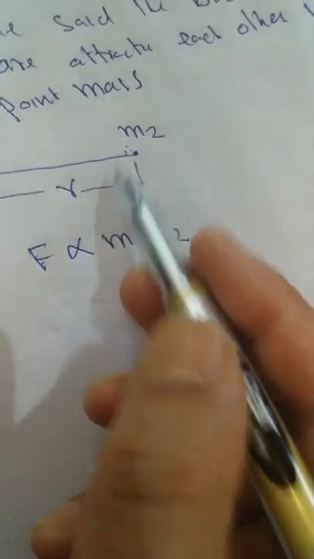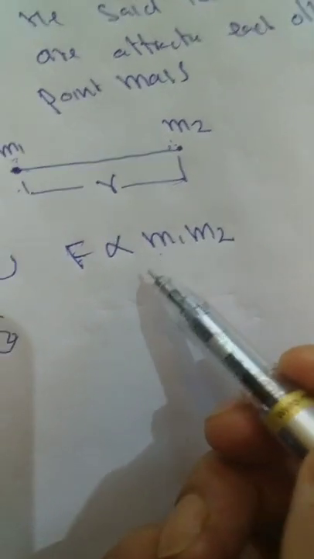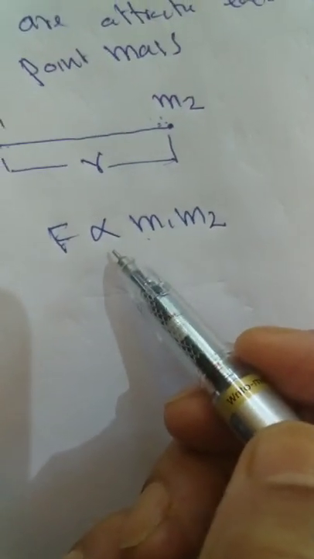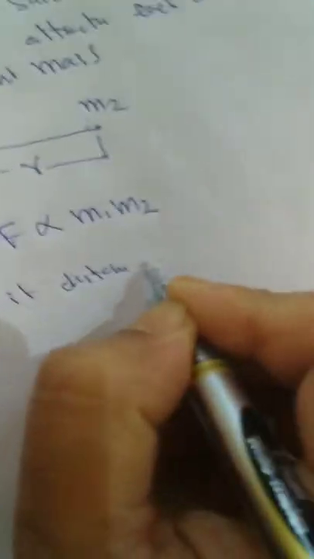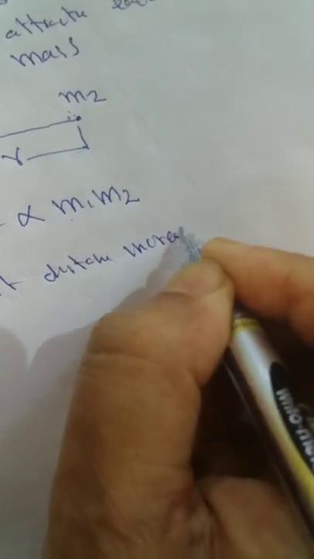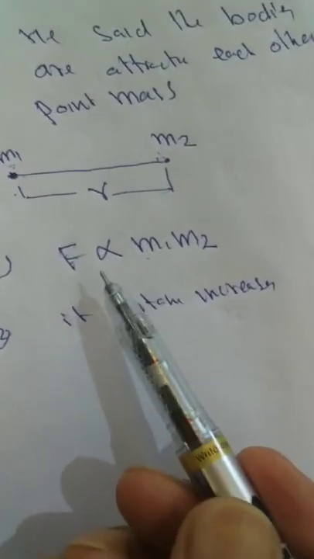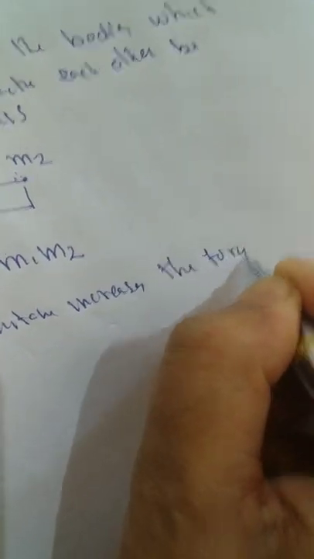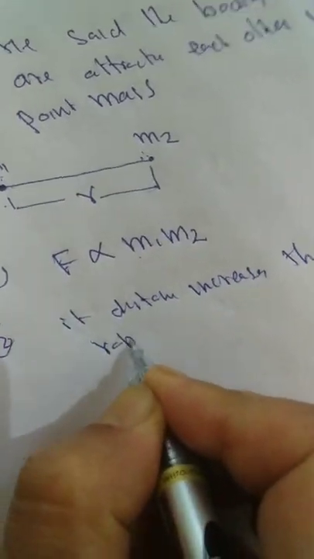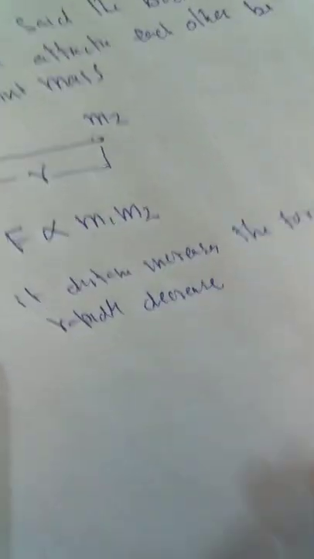And second, as the distance between the two point masses increases, the force rapidly decreases.